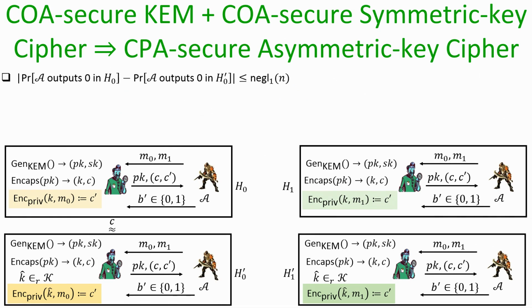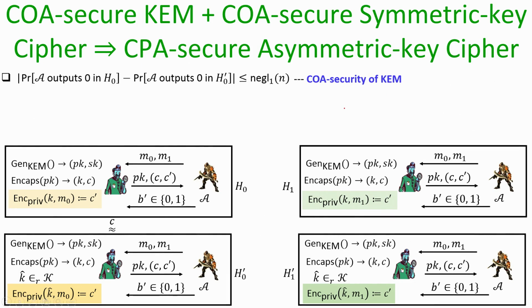Now, my claim is that the experiment H0 and experiment H dash sub 0 are computationally indistinguishable from the viewpoint of any computationally bounded adversary. Namely, I claim that if I take the absolute difference between the probability of the adversary A outputting 0 in the experiment H0 and outputting 0 in the experiment H dash 0, it is upper bounded by a negligible probability, and this is because of the COA security of the underlying key encapsulation mechanism.